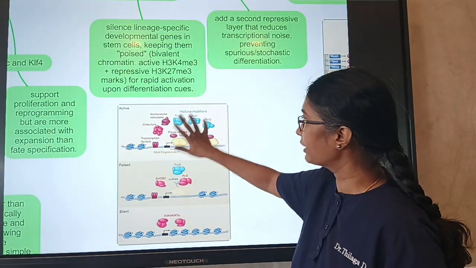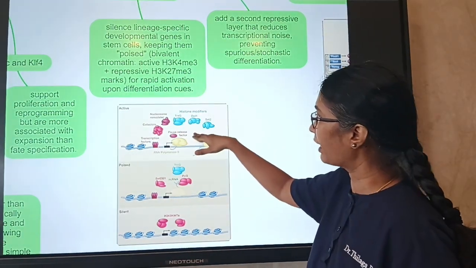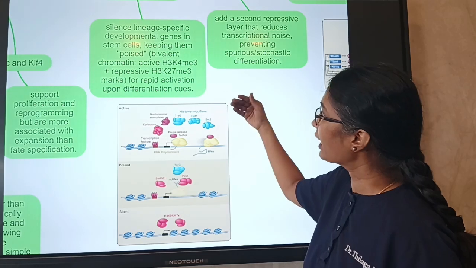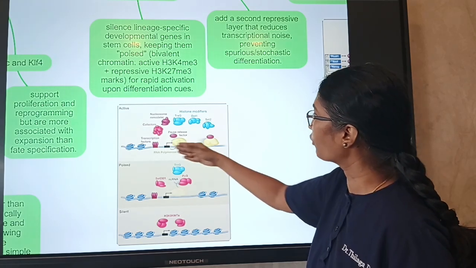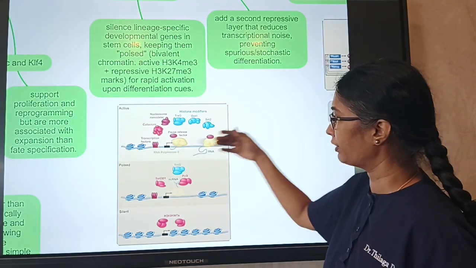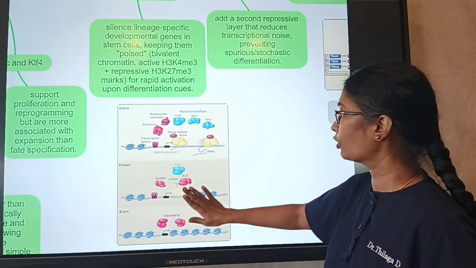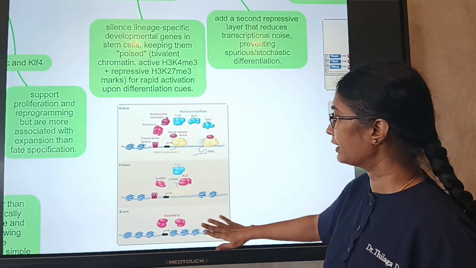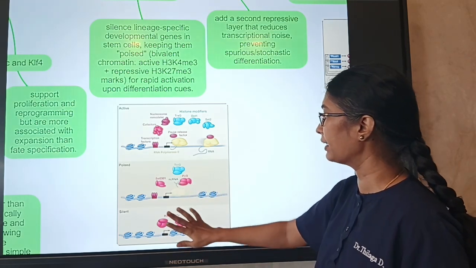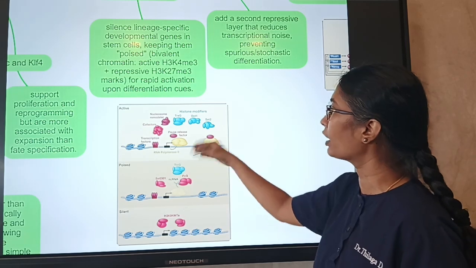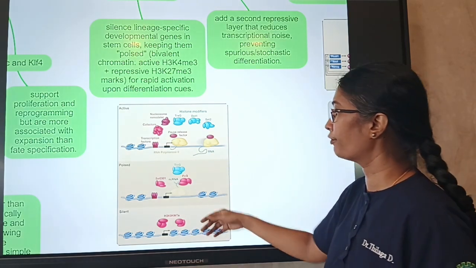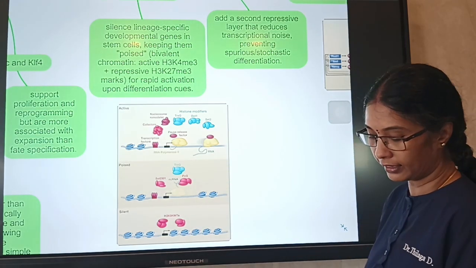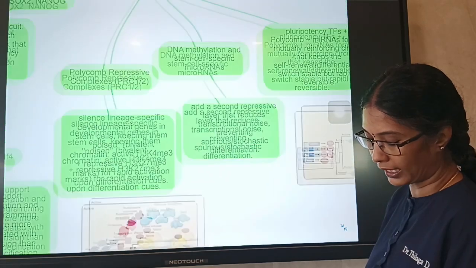So when these epigenetic factors are active, there is formation of the RNA and the protein. When it is poised, it is not in an active state. It is silent, the methylation is happening, and there are no transcription factors or other cofactors present to act on it. So this epigenetic layer is also acting on it.